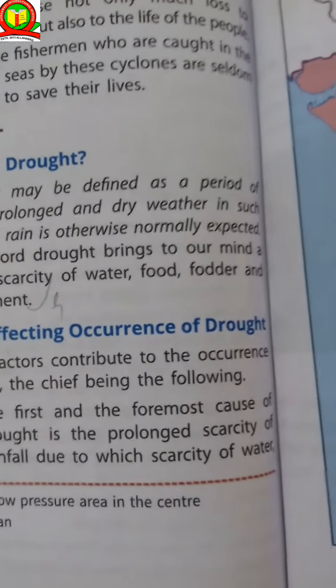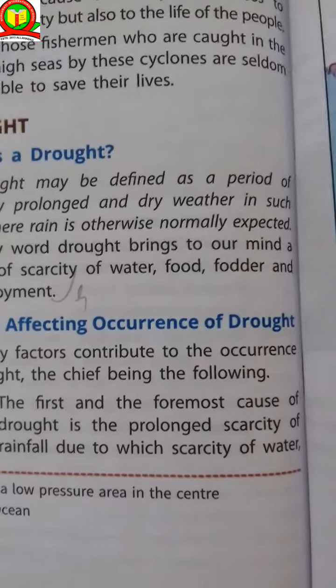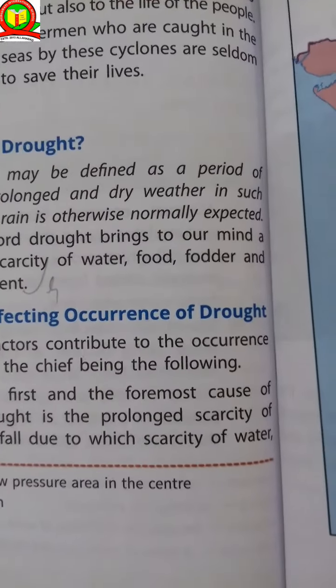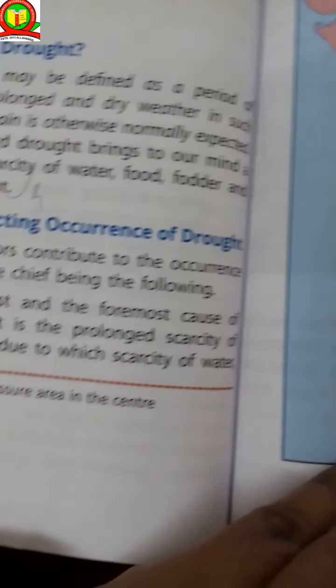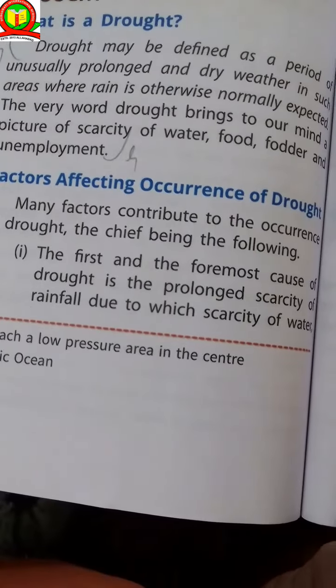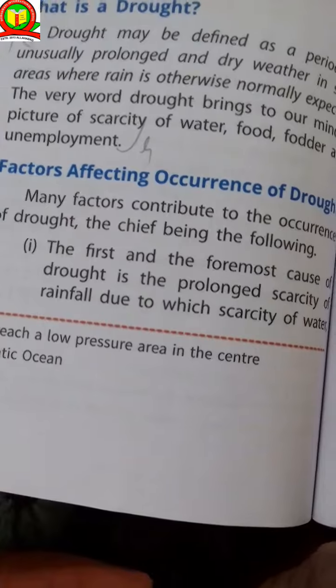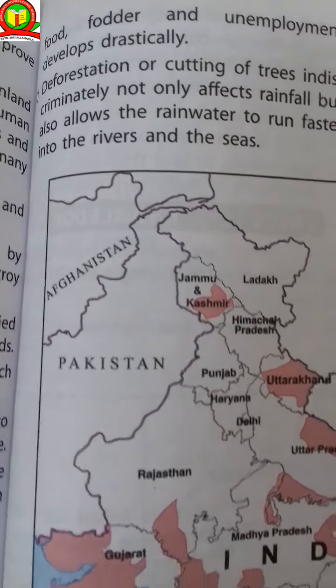And the drought also. What is drought? Drought can be defined as a period of unusually prolonged dry weather in areas where rain is otherwise normally expected. The first of the factors causing drought is prolonged scarcity, which is scarcity of water, food, and unemployment.